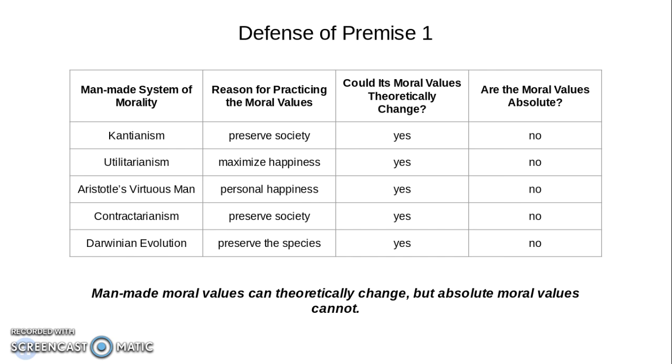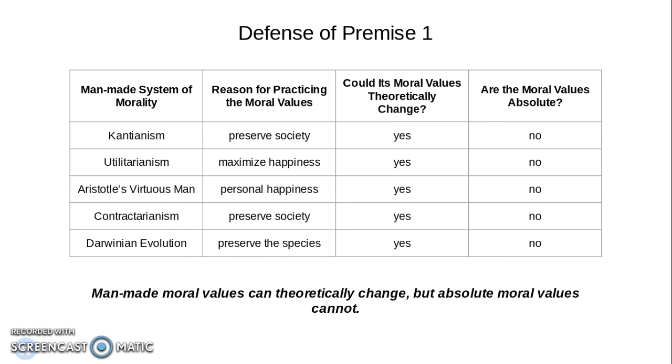Normally, committing genocide would not preserve the species, but since what preserves the species has changed, so has the moral merit of genocide. So that's an example of how man-made systems of morality can theoretically give moral values that contradict, which makes them not absolute.